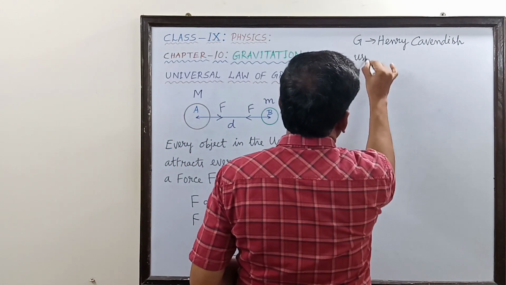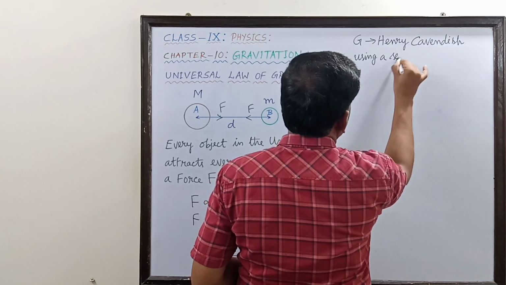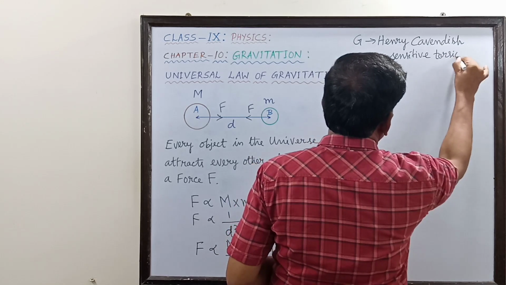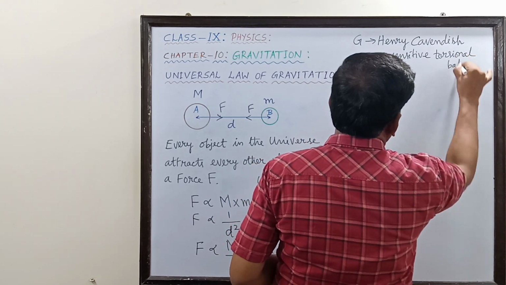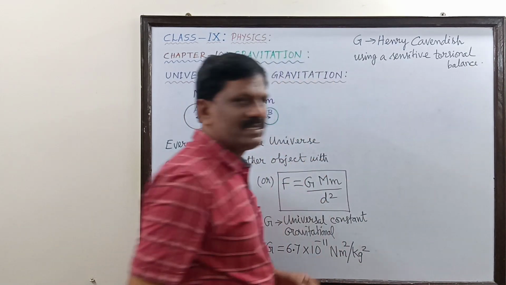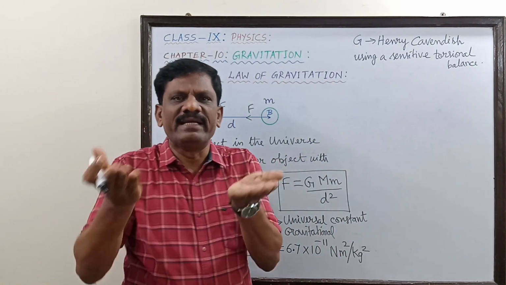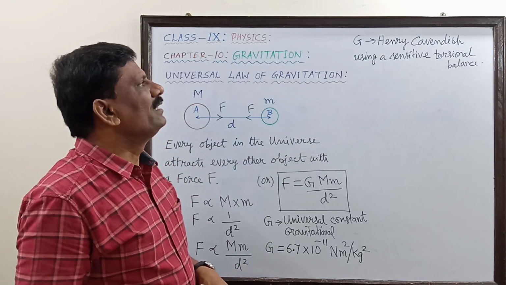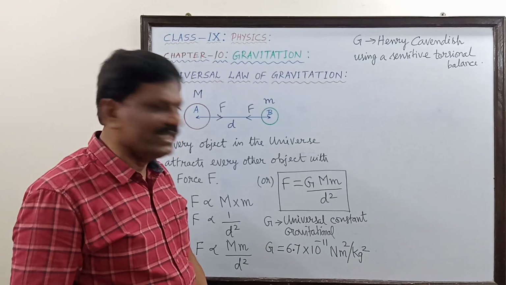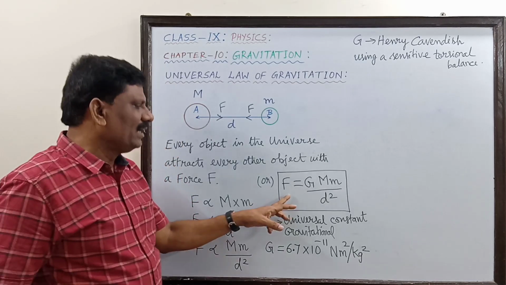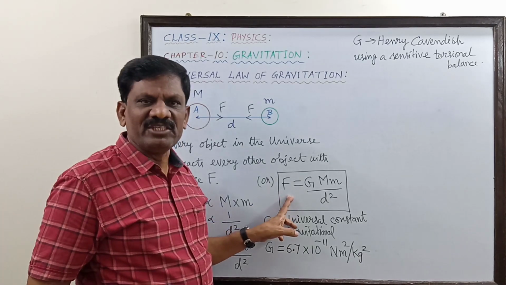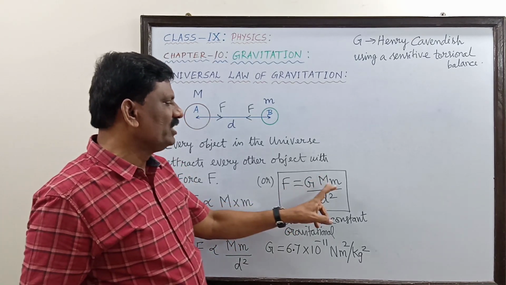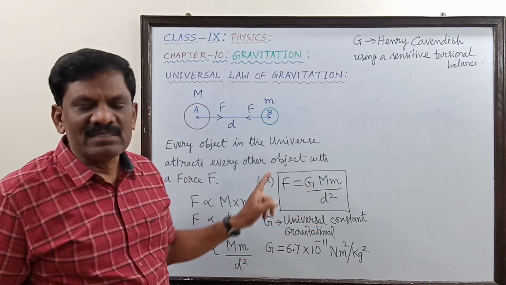He used a sensitive balance called a torsional balance, torsional meaning rotating about an axis. Using this balance, he obtained the value of capital G. So the mathematical form of Newton's law of gravitation, or universal law of gravitation, is capital F is equal to capital G M m divided by d square.